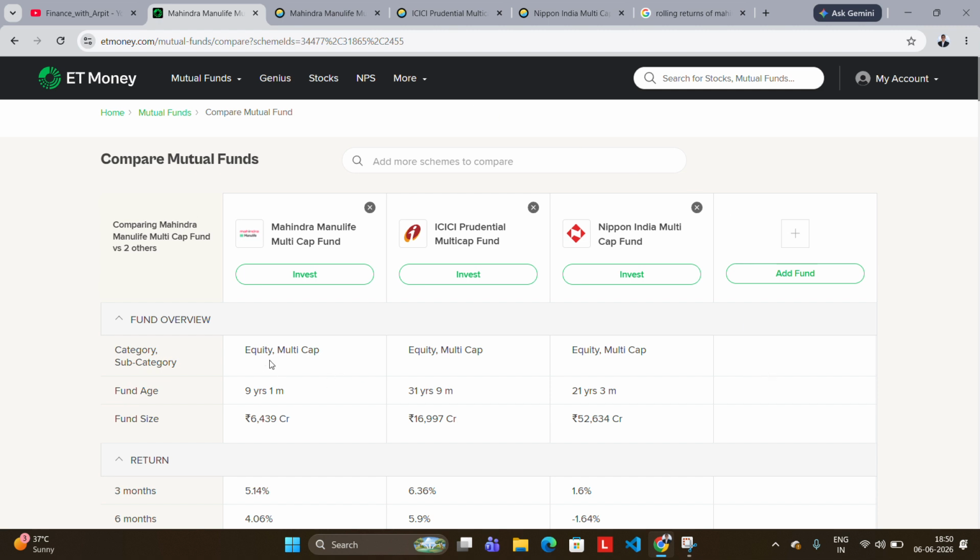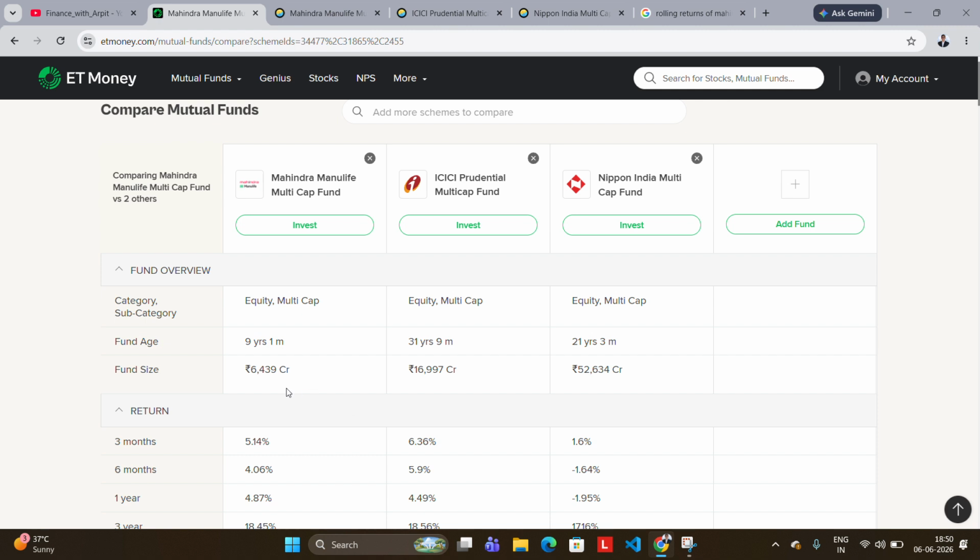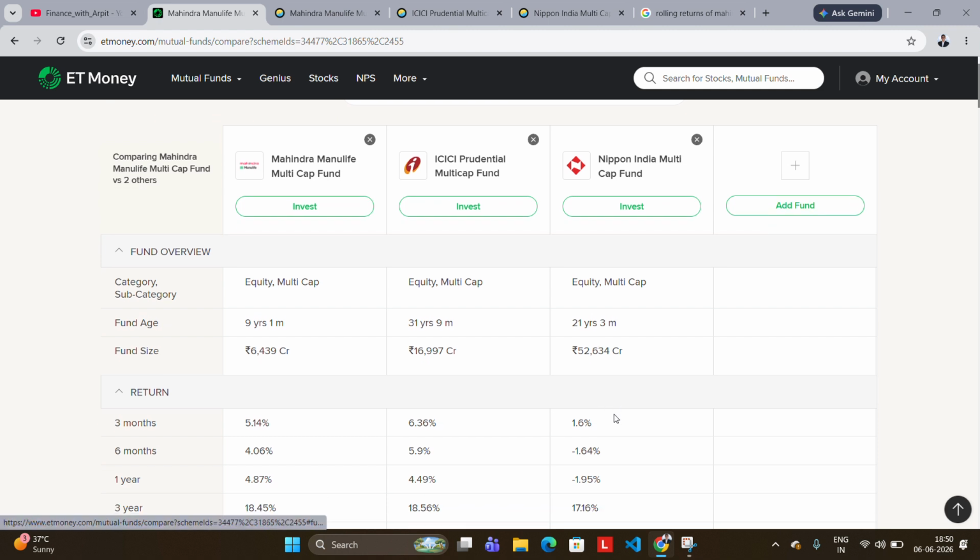All are multi-cap funds in the equity category and all have a very good track record. In fact, ICICI Prudential is 31 years 9 months, Nippon is 21 years 3 months, and Mahindra Manulife is a bit new compared to the other two. But due to its recent popularity and good returns, I have taken it into consideration. The AUM, as you can see, is 6,400 crores, almost 17,000 crores, and 52,000 plus crores. So the AUM of Nippon Multicap is the highest, ICICI is the mediocre one, and Mahindra is the smallest.